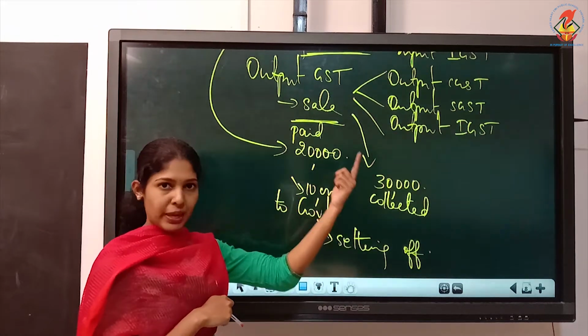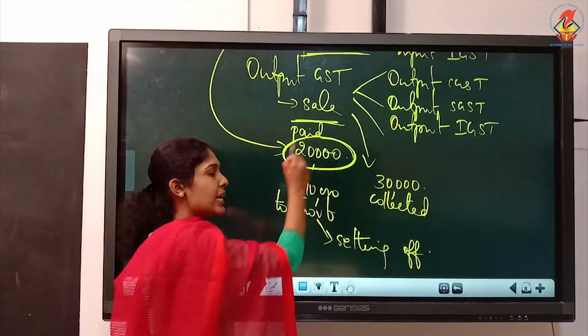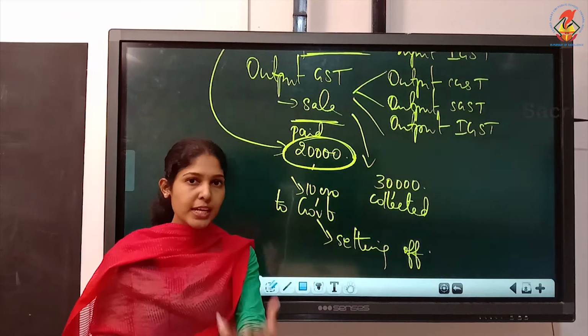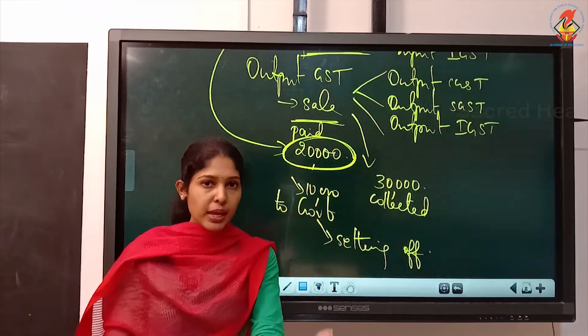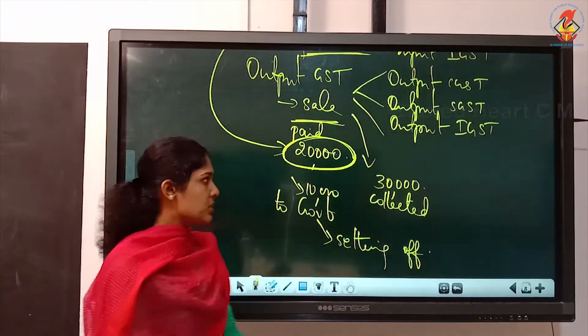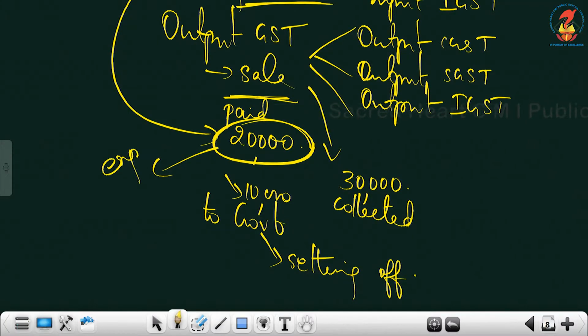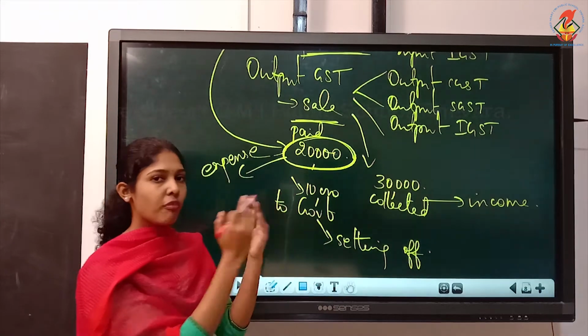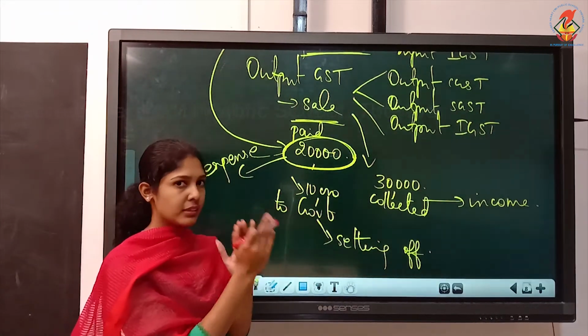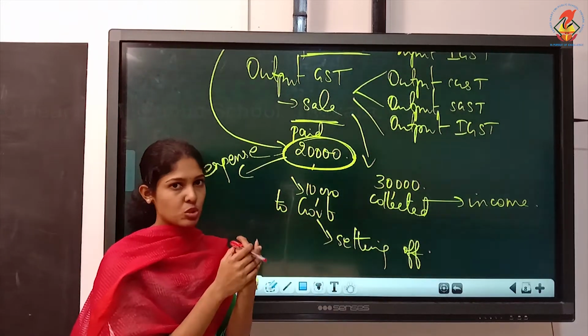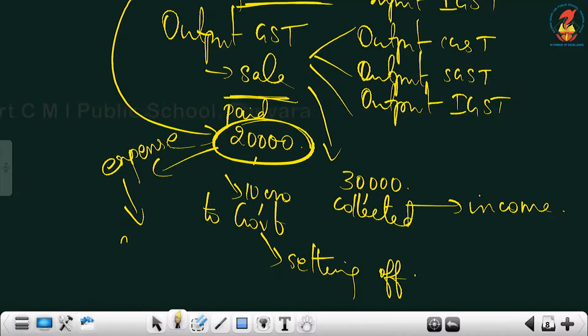So, when you pay something, what is the nature of the amount spent? That is always an expense. Then, the amount you collected is your income actually. But when you set off these two, that is 20 and 30, the 20,000 will become an asset for you, not an expense.